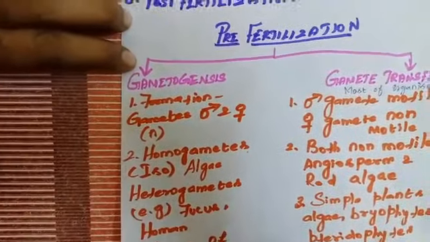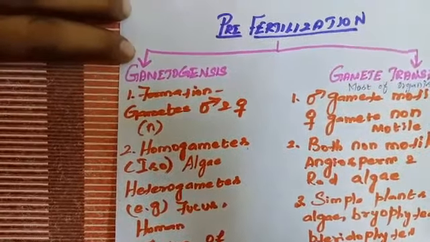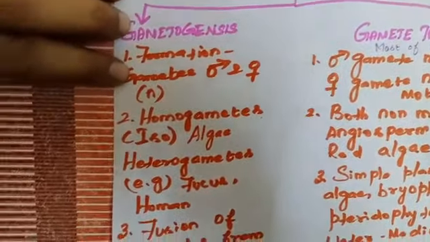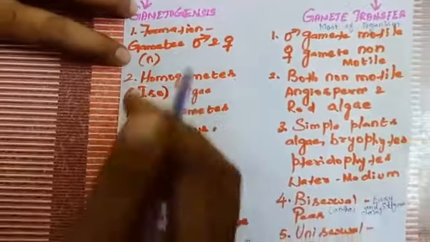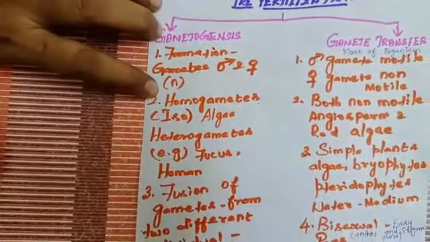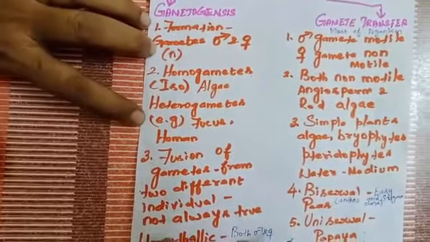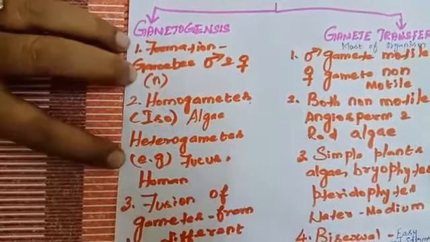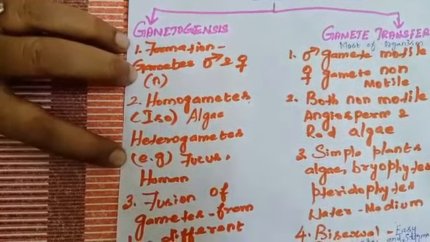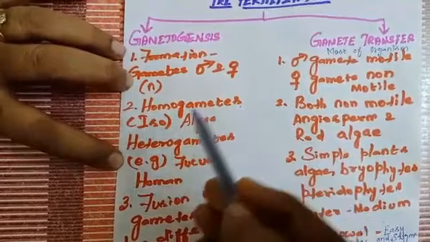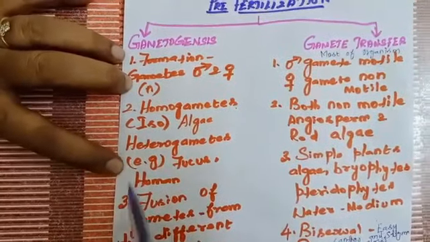Gametogenesis. Genesis means formation. Formation of gamete is called gametogenesis. Two types of gametes are formed, male gamete as well as female gamete. Usually the gametes are haploid in nature. There are two types of gametes, homogametes and heterogametes. Homogametes is otherwise called isogametes. Example, algae. Both the male and female gamete are similar in structure.